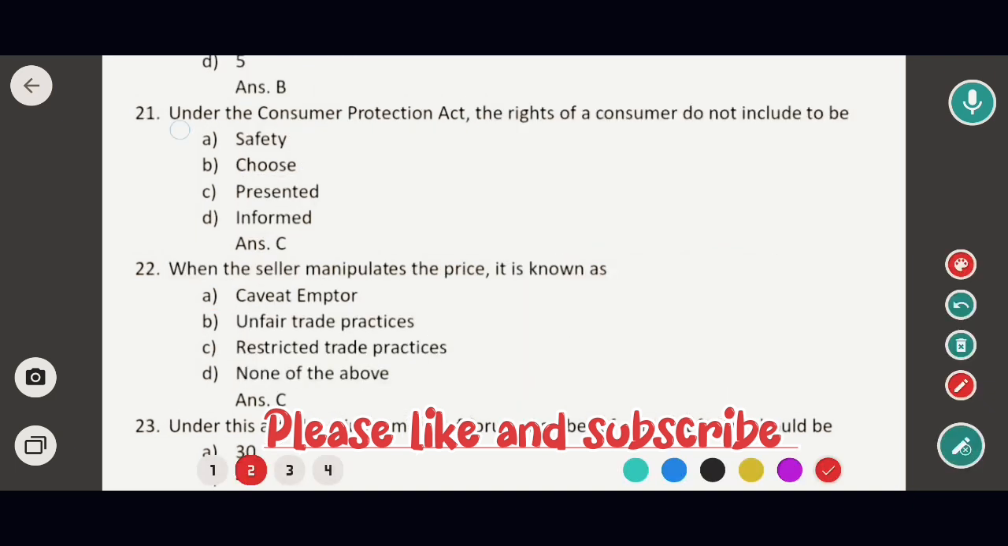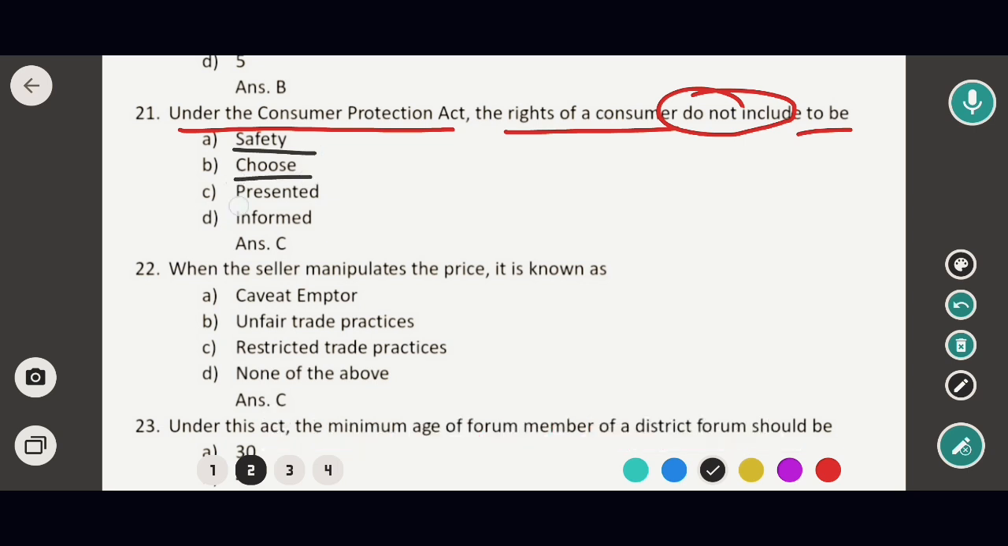Okay, so now we go to the next question. Question is about under the Consumer Protection Act the rights of a consumer do not include the right to be. Options are: option A, safety. Option B, choose. Option C, presented. And option D, informed. So in this case, the correct option would be option C, that means presented. So in this case, option C would be the correct answer.